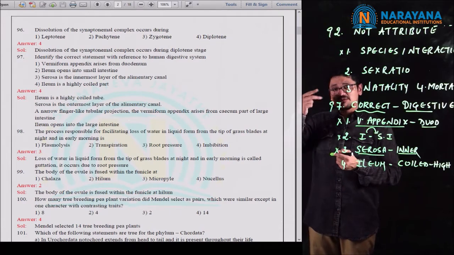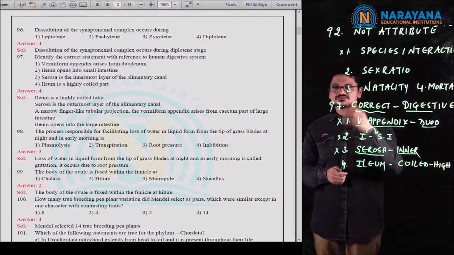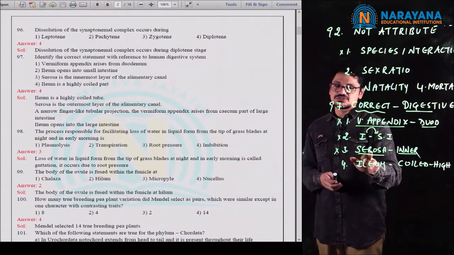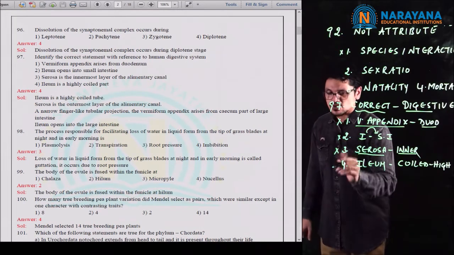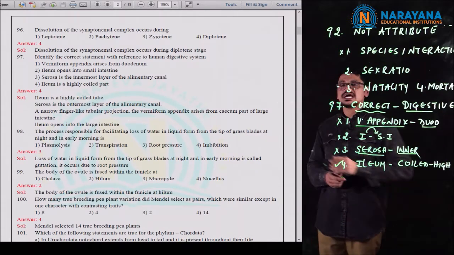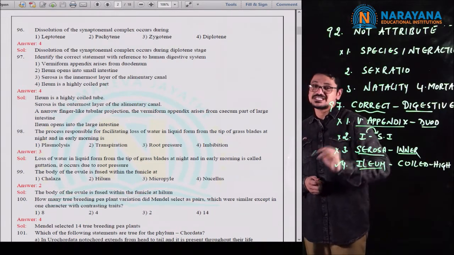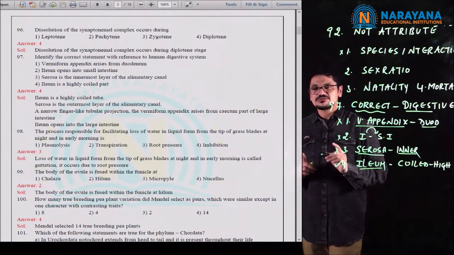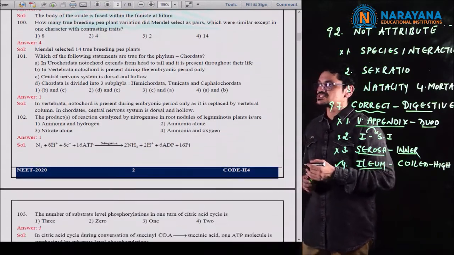You know, serosa, muscularis, submucosa, mucosa. These are the four layers present from the outer to the inner portion. So serosa is the outermost layer and it's not the innermost layer. So that statement is also wrong. And the fourth one, ileum is a highly coiled part. Without any ambiguity, we can consider this statement as the correct statement. So for the 97th question, the correct option is the fourth option. That's all about the 97th question. Let us move to the next question.